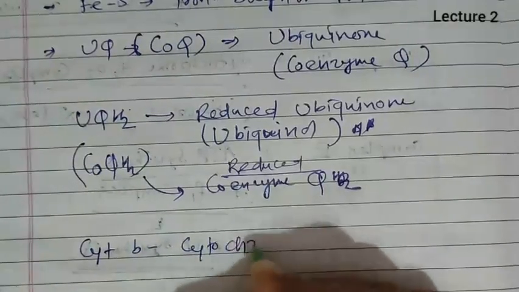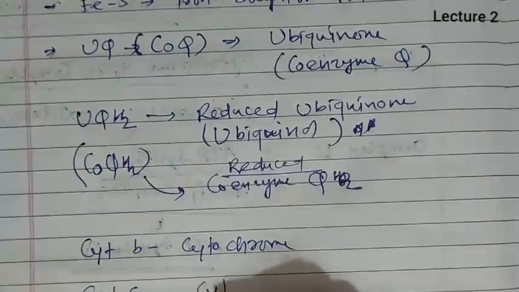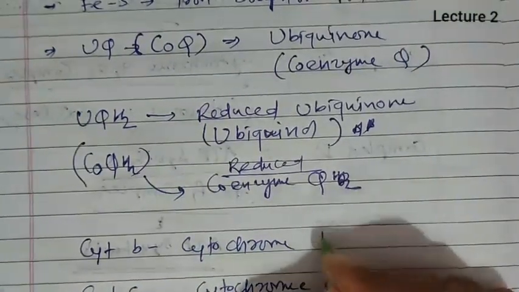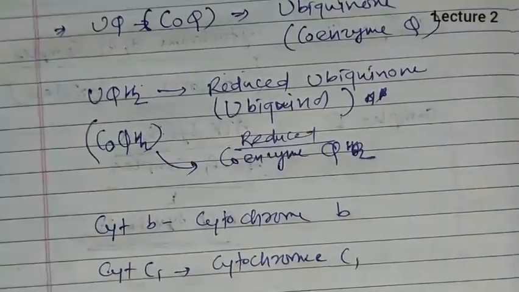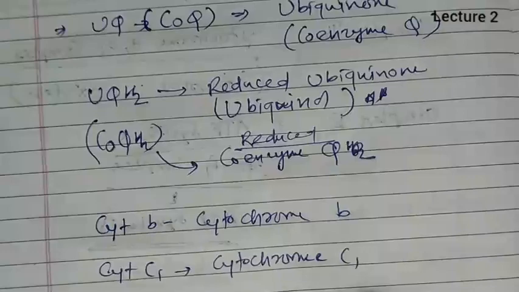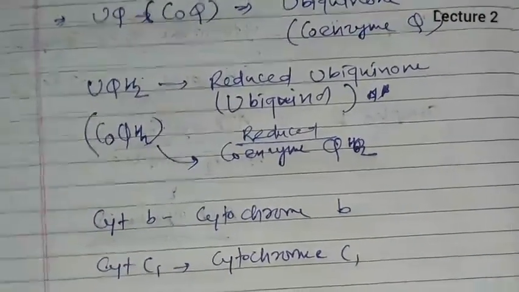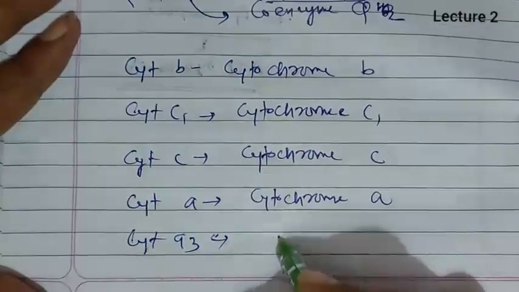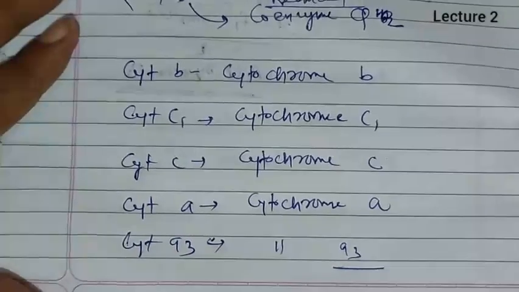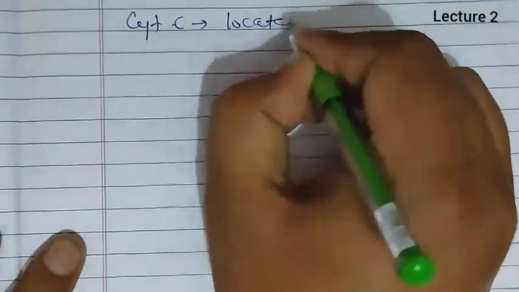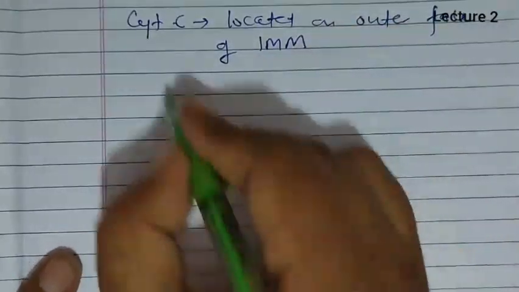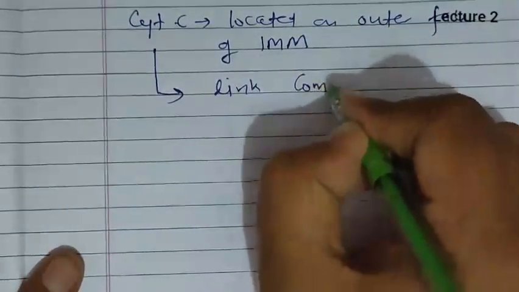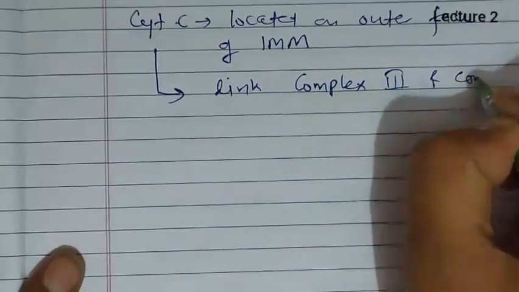Okay. Then after this, we have dealt with some of the cytochromes: cytochrome B, cytochrome C1, then cytochrome C, then cytochrome A, and then cytochrome A3. So these are the different names given to different cytochromes, out of which cytochrome C is located on the outer face of the inner mitochondrial membrane, and this cytochrome C links complex 3 and complex 4.